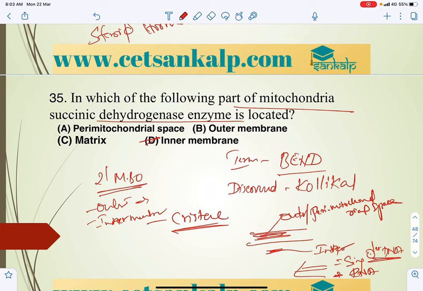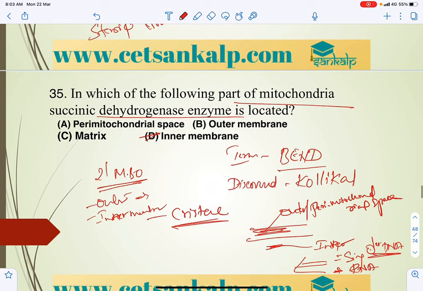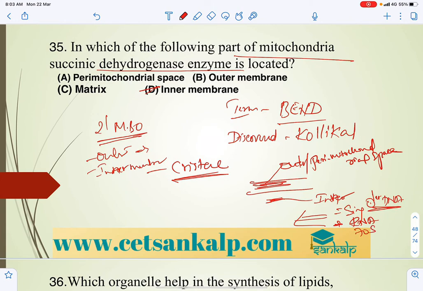They have a few RNA molecules, and 70S ribosomes are present, which are a characteristic feature of prokaryotes. These components help in the synthesis of proteins. That is why we can say mitochondria are semi-autonomous.